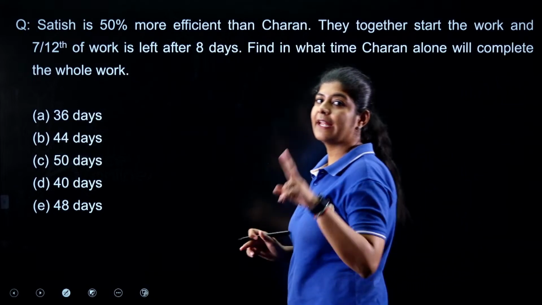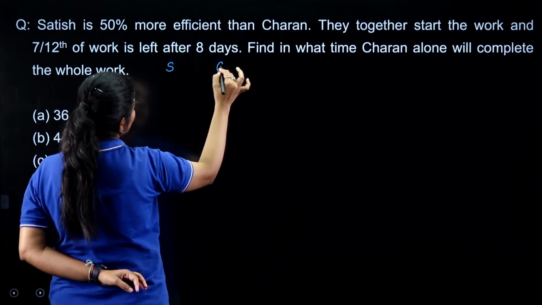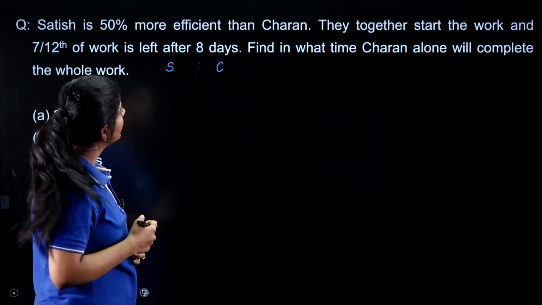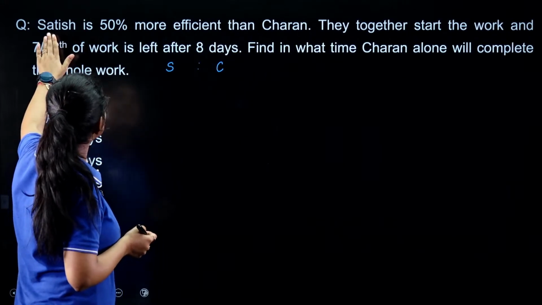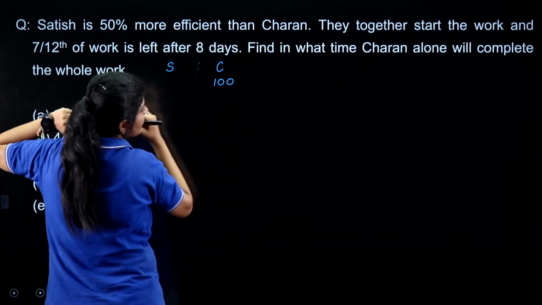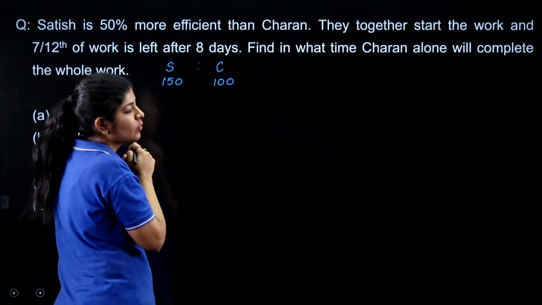Here we have two participants. The first one is Satish and the second one is Charan. If I write down the efficiency ratio between them, the question says Satish is 50% more. So if Charan's efficiency is 100, Satish's efficiency is 150, 50 more than that.